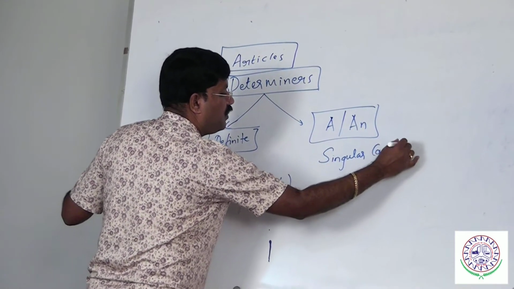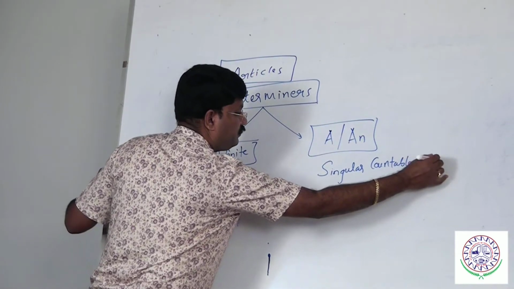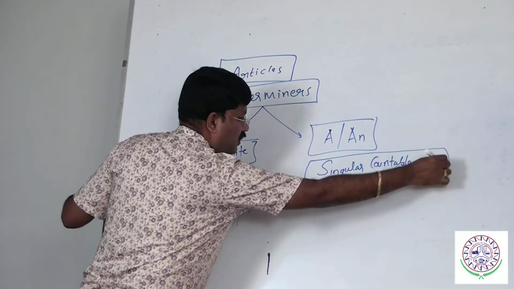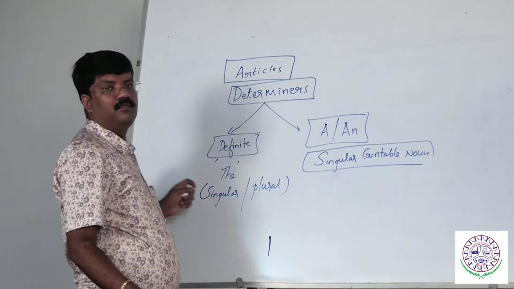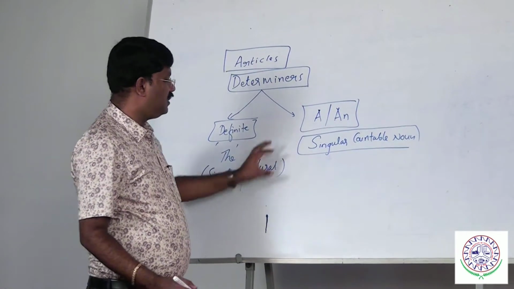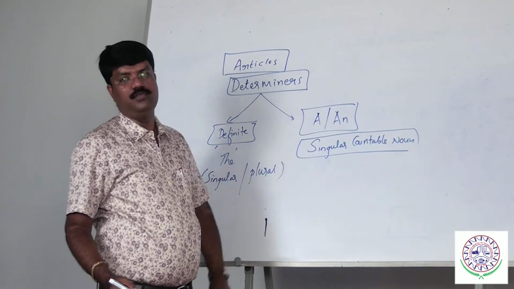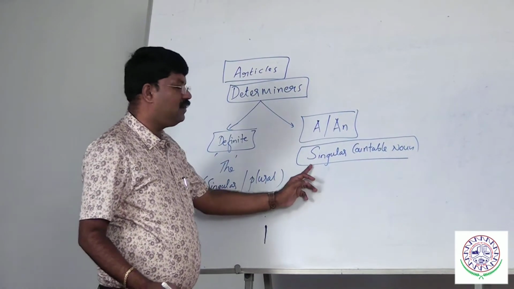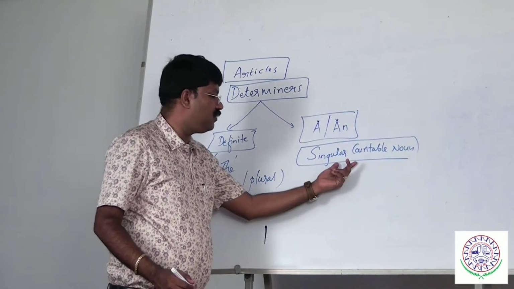A and an should be used with a singular countable noun. Very important point I am going to discuss now. Most of the teachers, they teach in a wrong way. You can check in your schooling days or maybe college days how they taught about this a, an usage. Remember a point, a and an should be used with a singular countable noun.